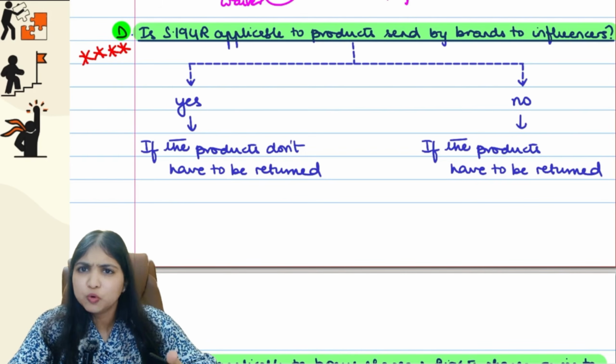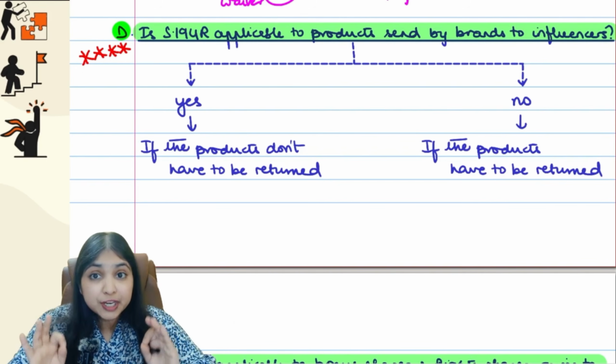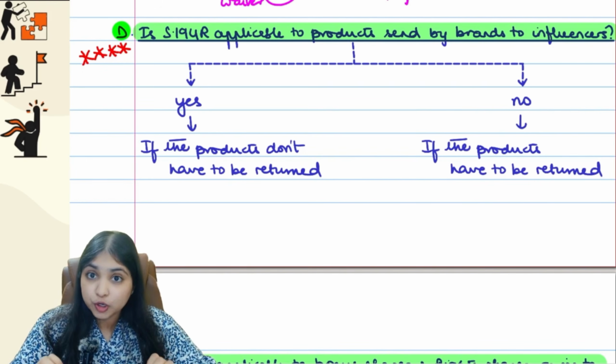He has to just make 2 reels out of it. He has to make 1 detailed video out of it. He got a free phone. He got a benefit or a perquisite. It is relating to his business or profession.